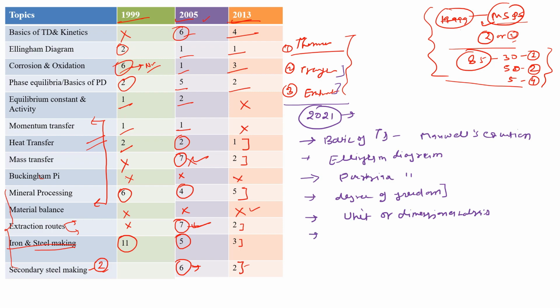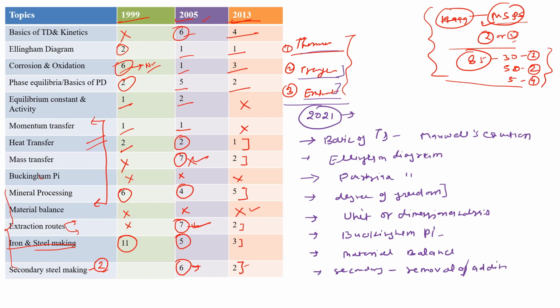And from these topics, that is thermodynamics, transport process and extractive metallurgy only. And Buckingham pi is very important because in past 2 years they asked questions from this topic. Okay, so Buckingham pi is also important, and material balance type of questions they will ask in GATE 2021. From secondary steel making, they can ask questions from the removal or addition of metals in steel making processes. Okay, and also the degassing processes are important. Degassing processes or slag treatment is also important. Okay, so you need to check these topics before preparing for GATE 2021.